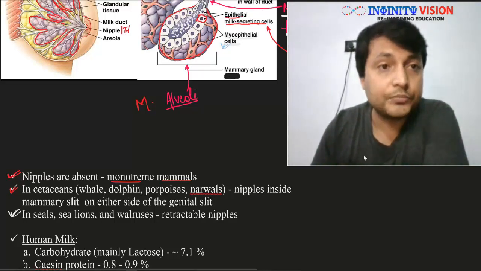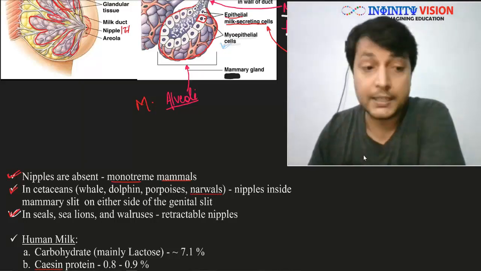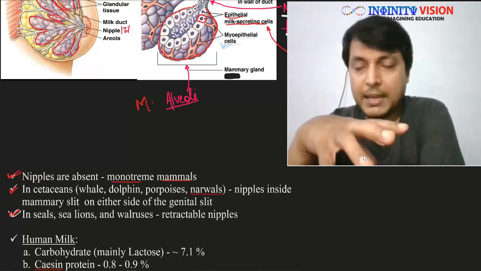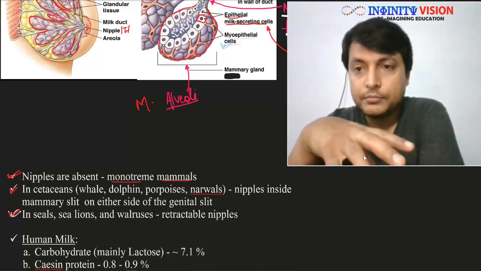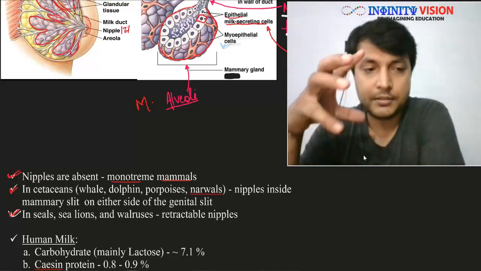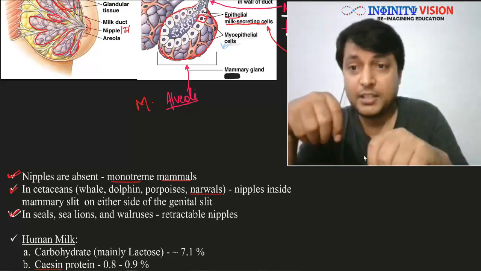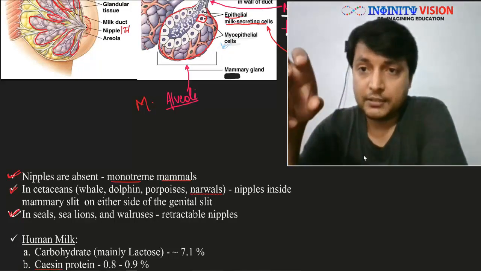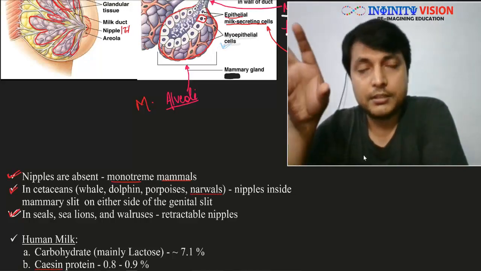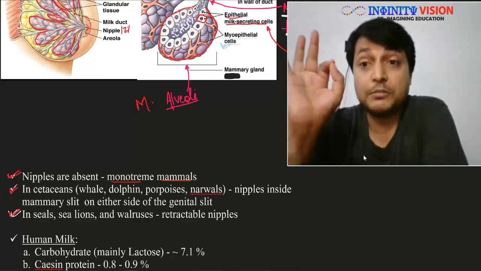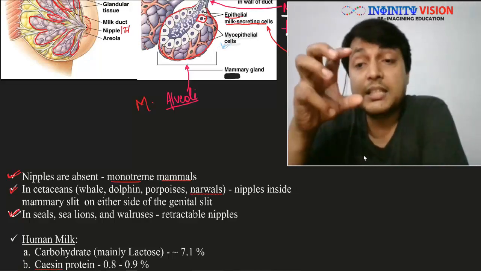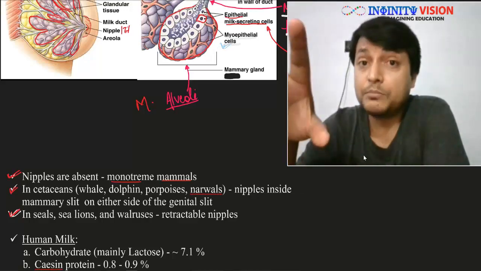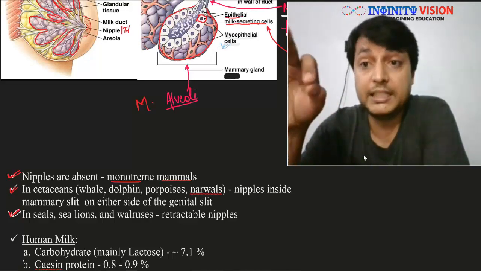Talking of other aquatic mammals, like seals or walrus or sea lions, you must have seen them. The sea lions and walruses, walruses even have tusks. In case of these aquatic mammalian animals, seals, sea lions and walruses, they have a retractable nipple, and this nipple remains inside the body for the rest of the season. It comes out of the body only in the breeding season.